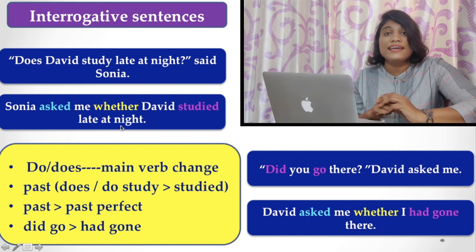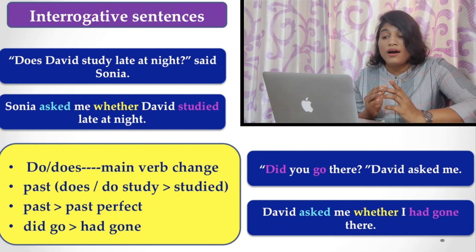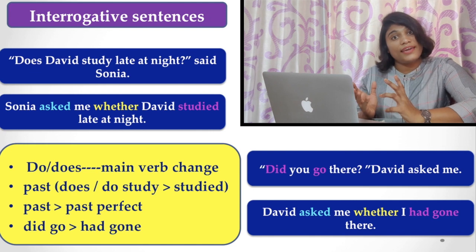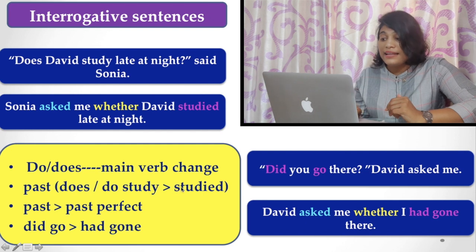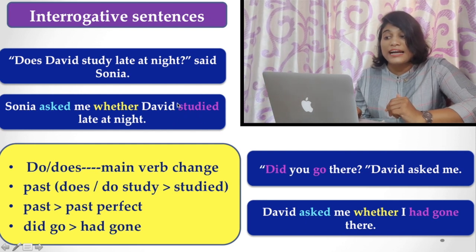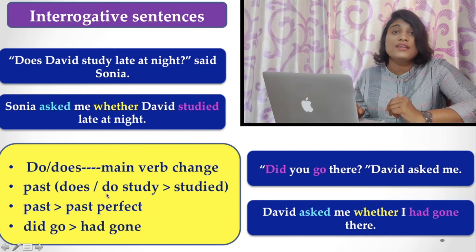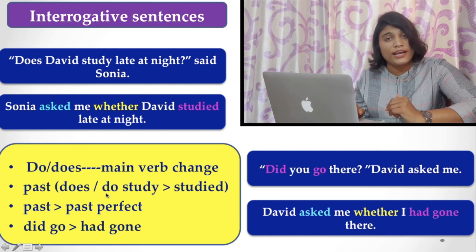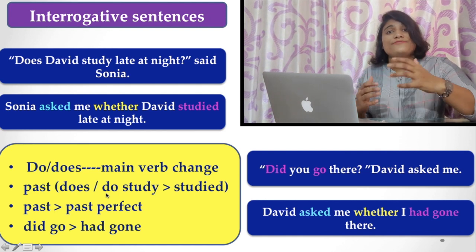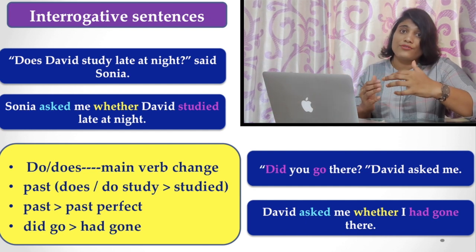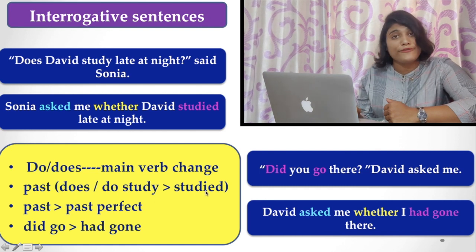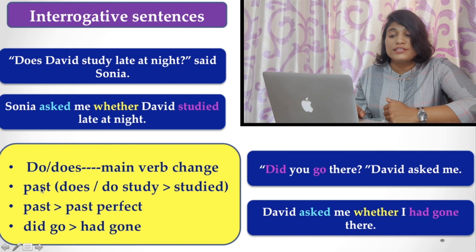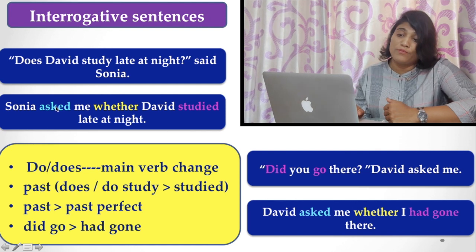Here, there is a significant change. You have to look at them very minutely and carefully. What are they? That is, does or study. In the indirect speech, it becomes studied. You look at the verb change, because do or does are there in order to make the sentence interrogative. But while you transform it into an indirect one, that is into a statement, you have to remove that do or does, and the main verb becomes studied, and follows the tense of the reporting verb, that is asked and studied.